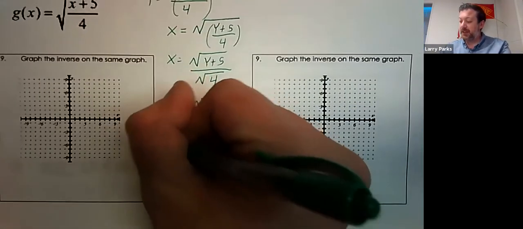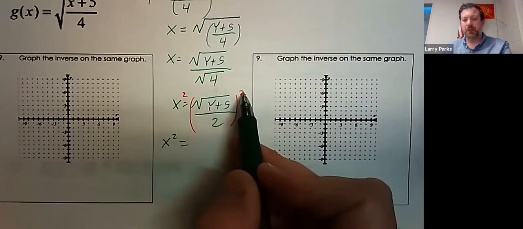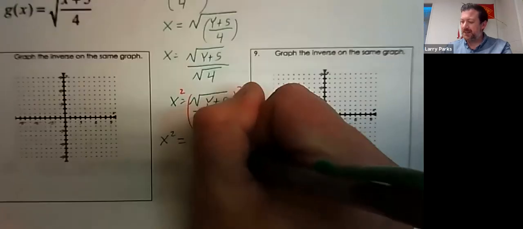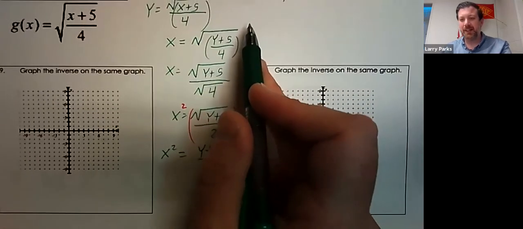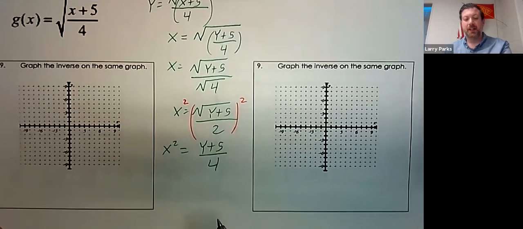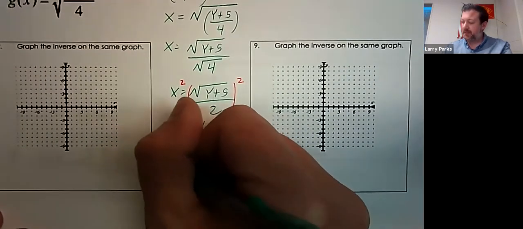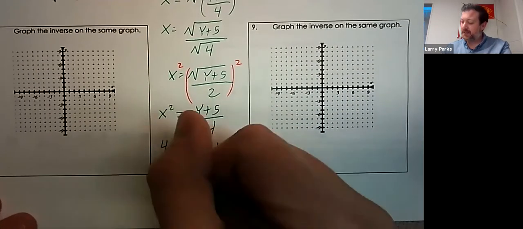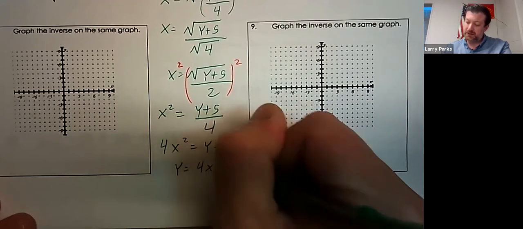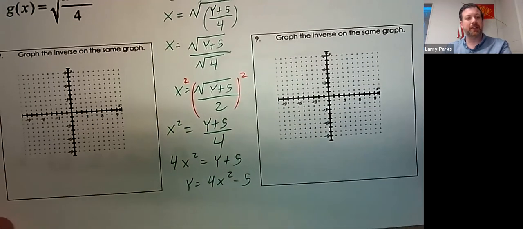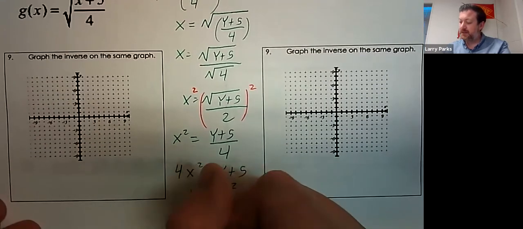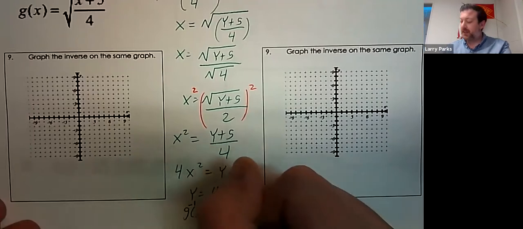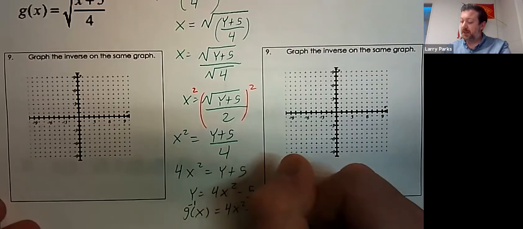So now I get x squared equals the square root and the square cancel. The 2 changes back to a 4. I could have just squared it from here. I wasn't thinking. And then multiply both sides by 4. Subtract 5 from both sides. And then switch it back to the inverse, g of x. Remember, I put a negative to symbolize inverse, equals 4x squared minus 5.